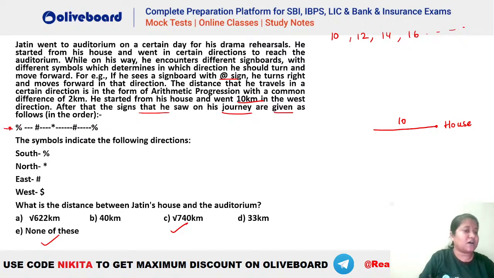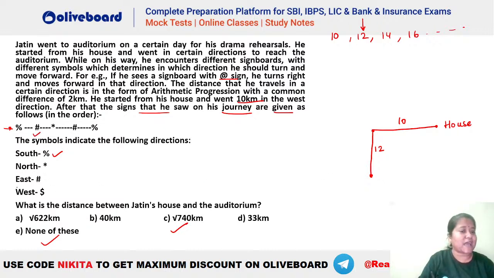So first he saw a sign of percentage. What is the meaning of percentage? That is south. That means from this particular direction, he should go south. And how much should he go south? He has to go 12 kilometers, right? Because it is in arithmetic progression, he will be going 12 kilometers south. Okay. After that, what is the next symbol?